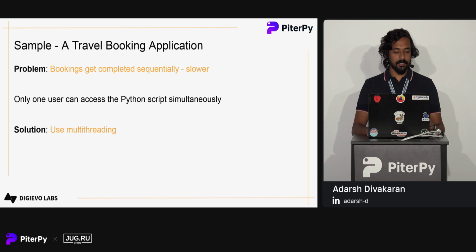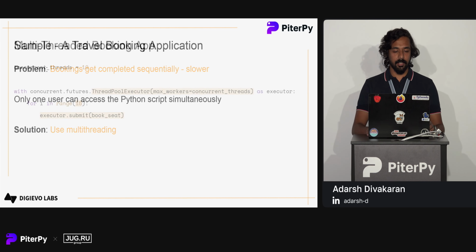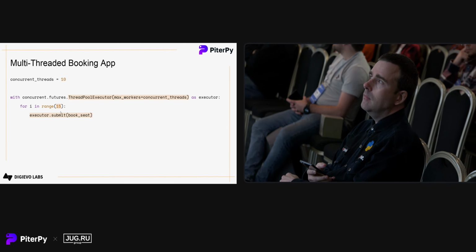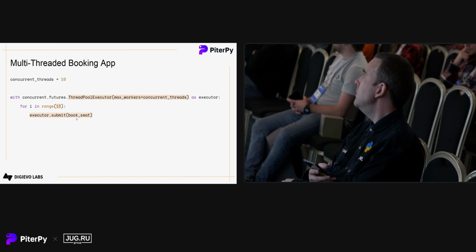In this scenario, let's take the example of using multi-threading. So this is our modified multi-threading booking application. We will be using Python's built-in thread pool executor. We have a thread pool executor here, and we have 10 concurrent threads. So we are using a thread pool executor which will have 10 available threads, and we have 15 people who are trying to book the seat. We have 10 available seats and we have 15 people, and we are using executor.submit to call the function simultaneously.